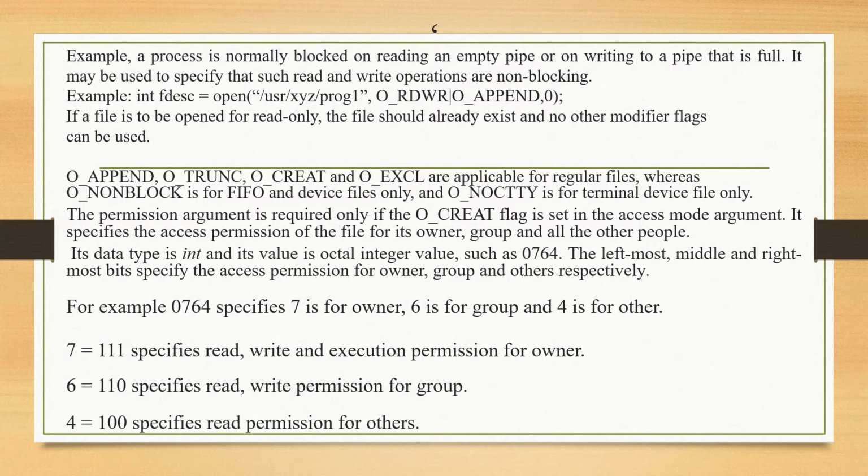7 that indicates 111 in binary specifies read, write and execute permission for owner. Then 6 is 110 that indicates read, write permission for group, not execute permission. Then 4, nothing but 100, specifies only read permission is given for others.